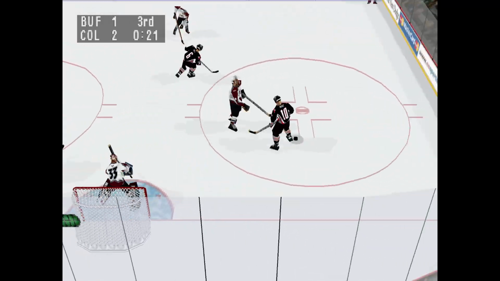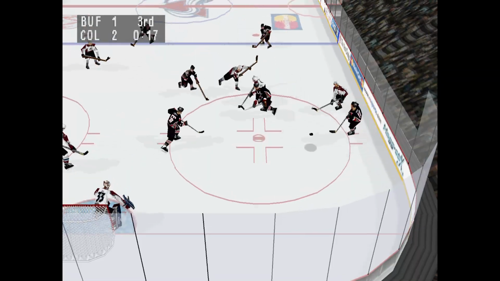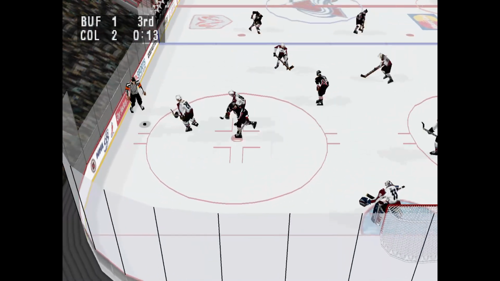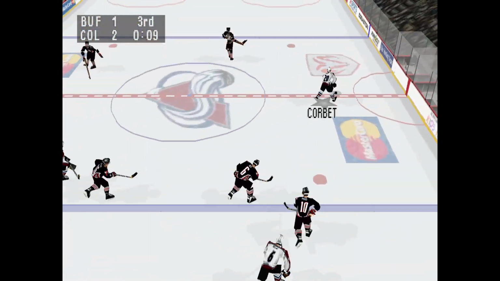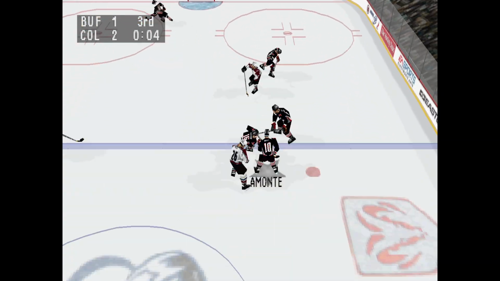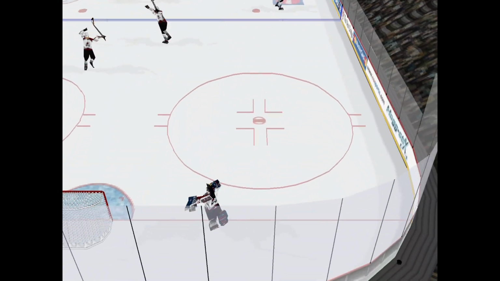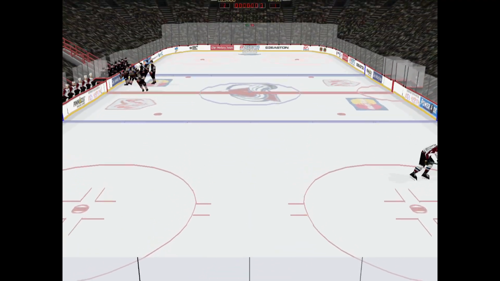Roy stoned him. The puck's knocked loose by Amante. Holik moves the puck. Amante passes it. Passed across by Clem. 10 seconds remaining in the period. That's it. This one is over. The Colorado Avalanche are winners.